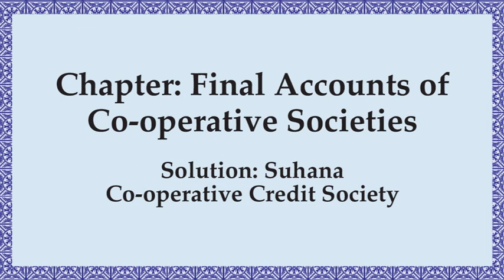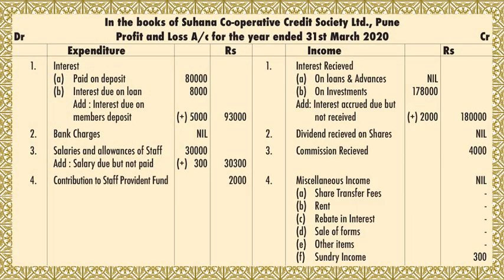So we start with the solution, the second sum of final accounts of Credit Cooperative Society. The name of the Credit Cooperative Society is Suhana Credit Cooperative Society. So we know that whenever you start, you have to write "In the books of". So what is the book's name? In the books of Suhana Cooperative Credit Society Limited, Pune.